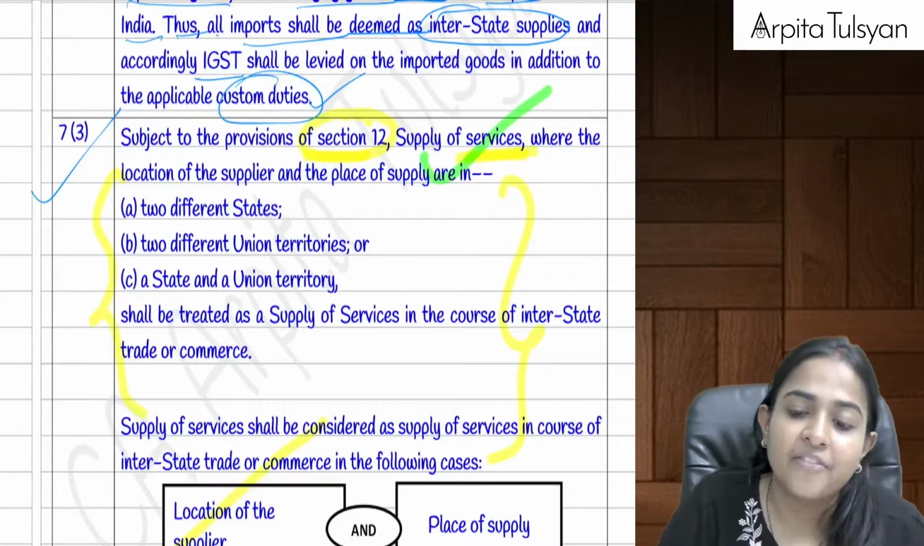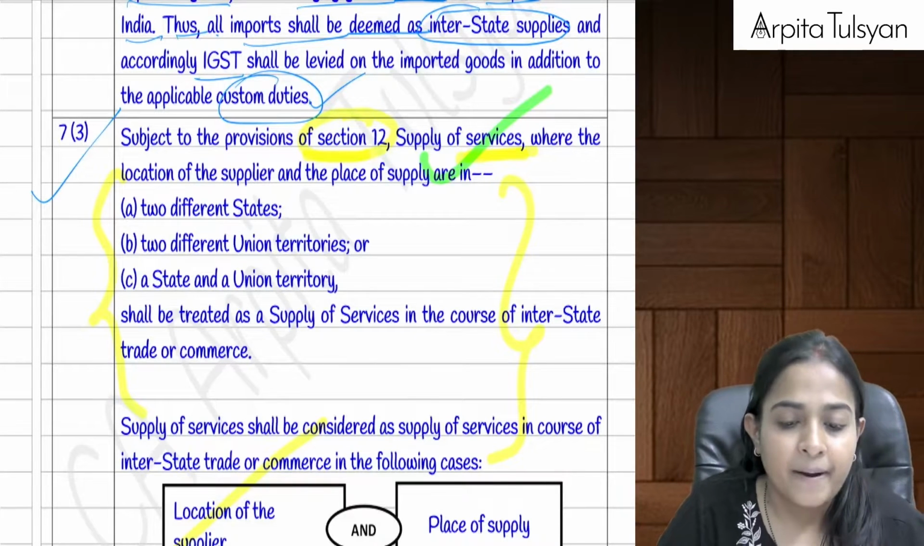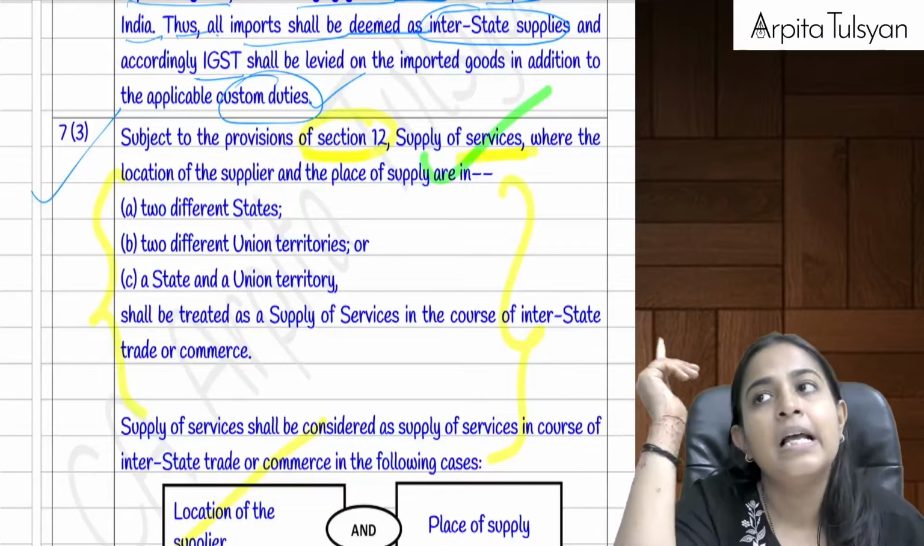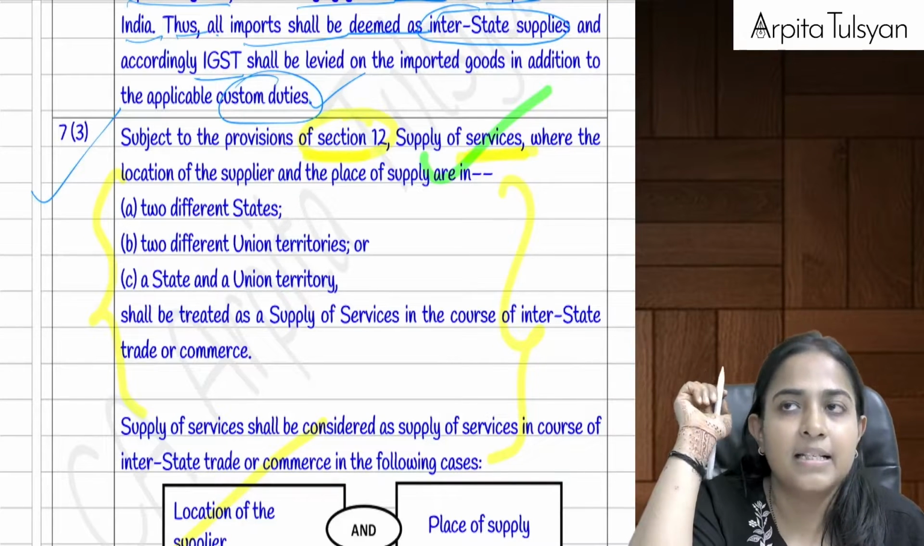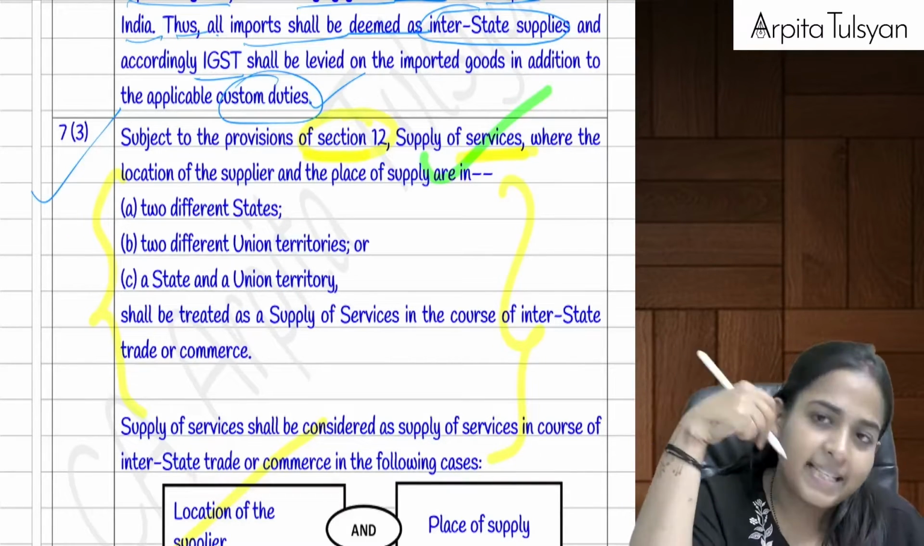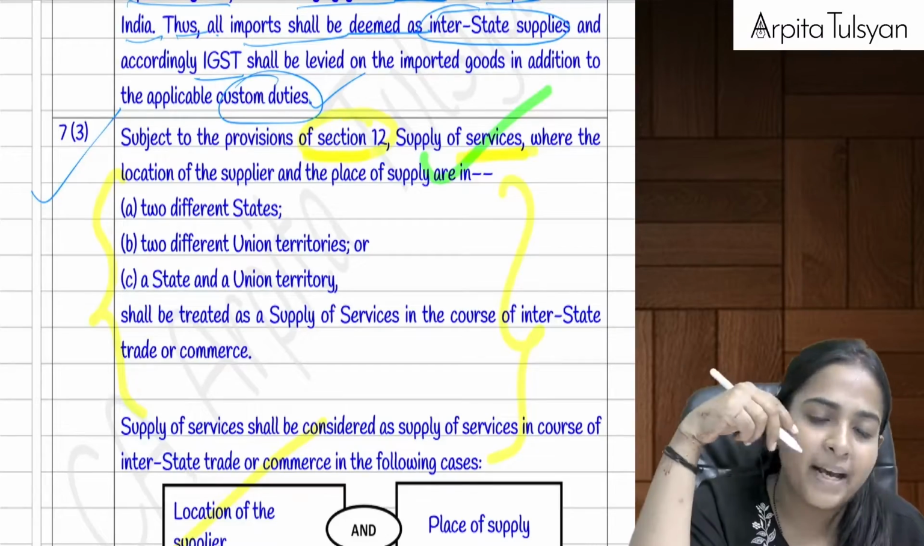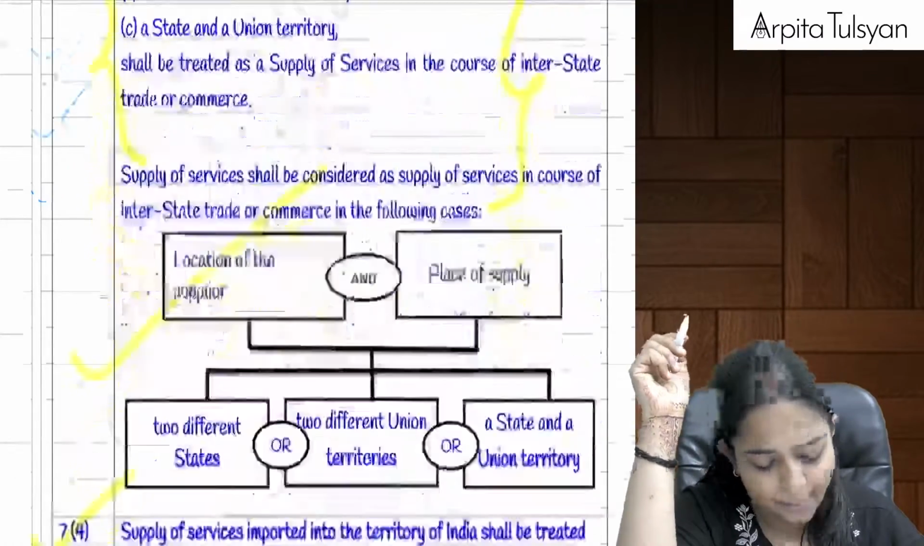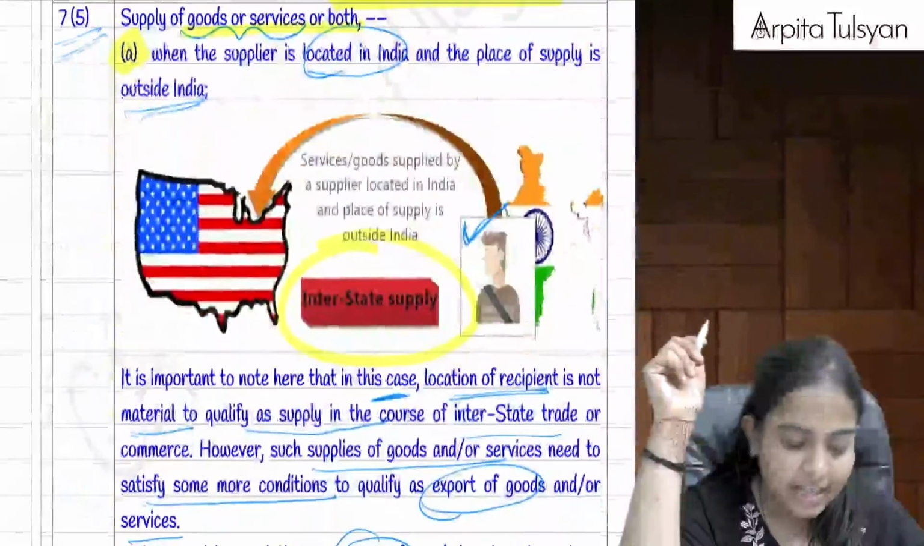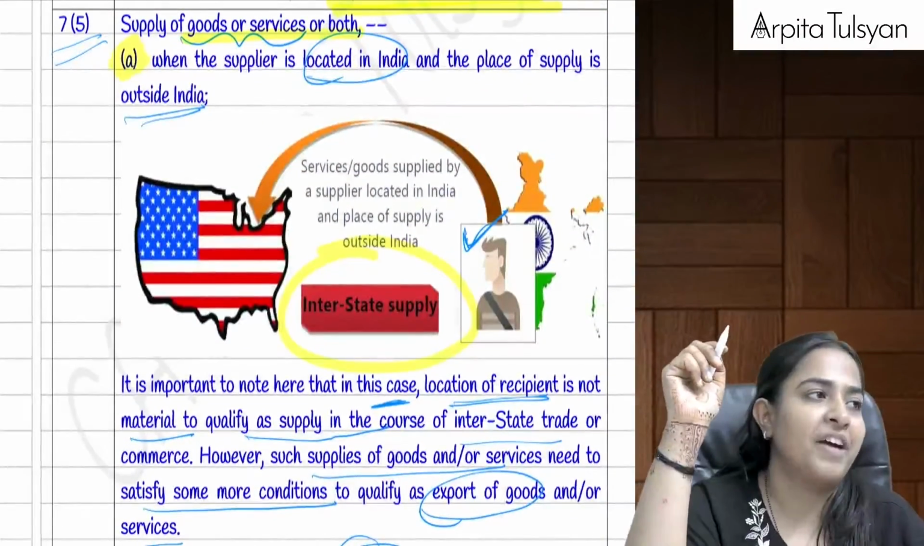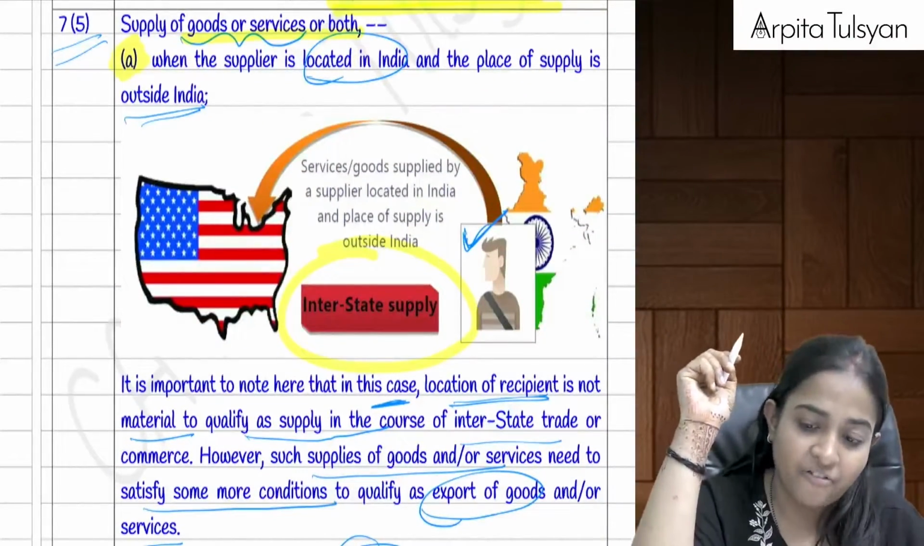Are you clear with this? In this case, generally what happens is, if the supplier is located outside India, the recipient is here in India, and the place of supply is here in India, it will be called import of service. Very clear with this? And then section 7.5. What is section 7.5 talking about? Very specific section.